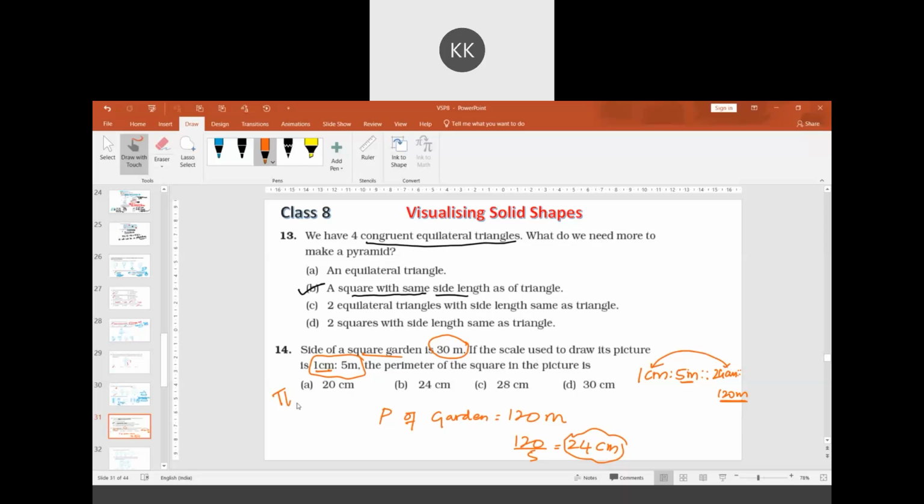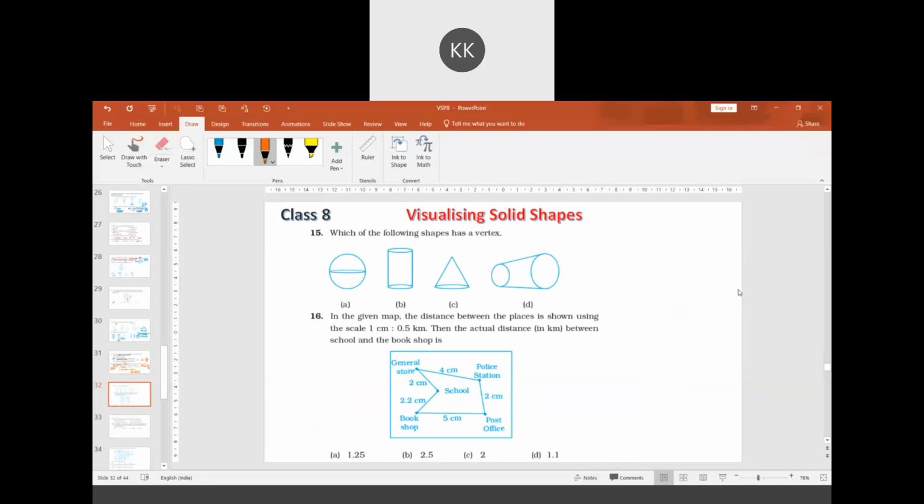You just think of this answer. I feel 24 centimeters is the correct answer. When we make the ratio, 1 by 24 should be equal to 5 by 120. You can check it. 5 ones are 5, 5 twos are 10, so 24 times. So 1 by 24, 24 jumps. So it's related to proportion.